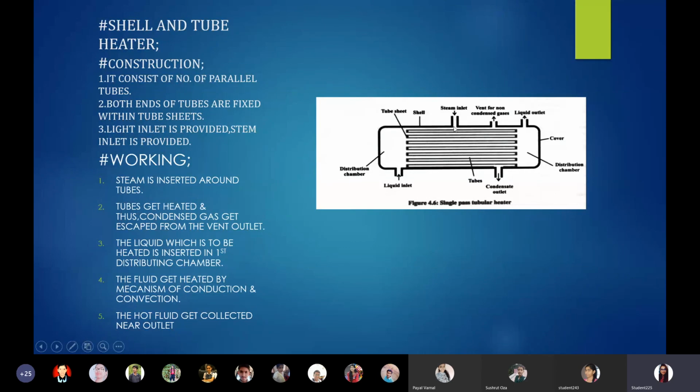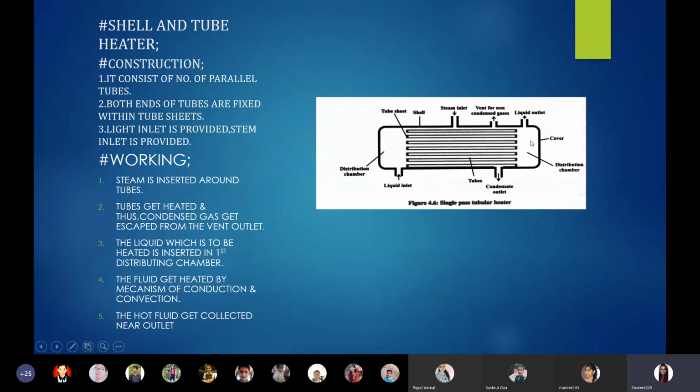When we supply this steam, the liquid present between the tubes will get heated, and as it gets heated, it evaporates some gas, the condensed gas, which is drained off with the help of these two outlets, and the clear hot liquid is collected near the liquid outlet.